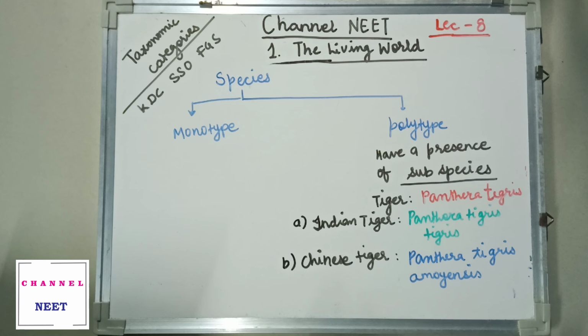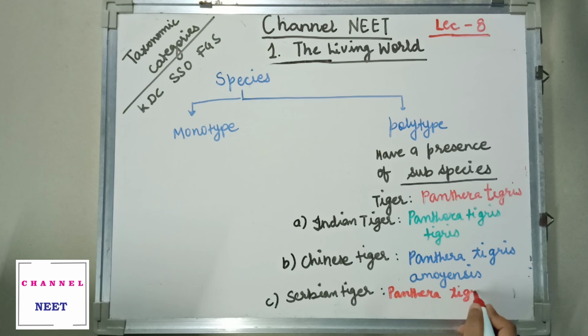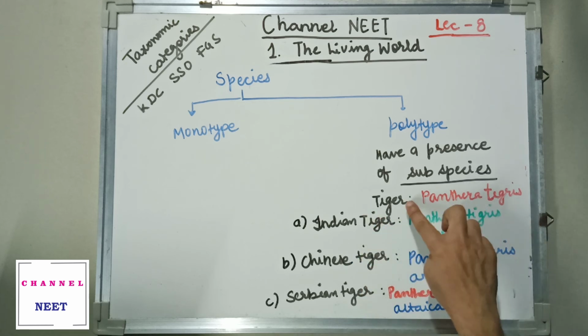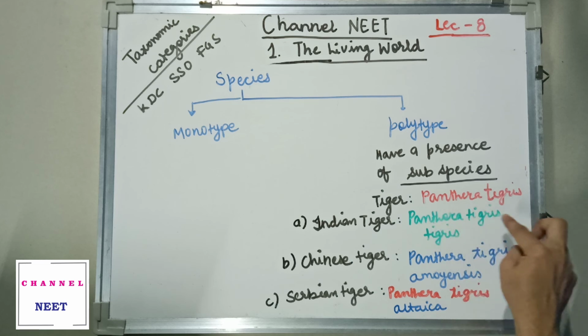One more example is the Siberian tiger, represented by Panthera tigris altaica. So the major form of tiger is Panthera tigris, and that is the species we are speaking about.